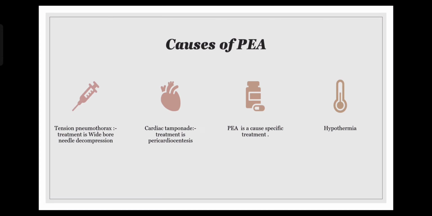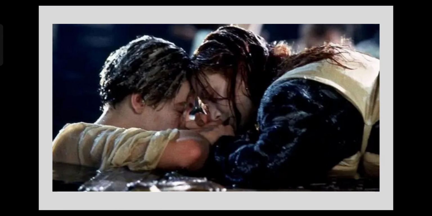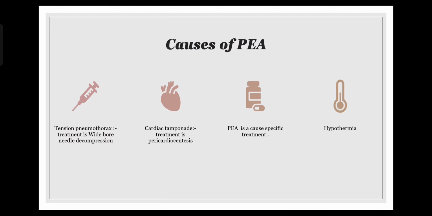even hypothermia. In fact, just to get your attention here, I have shown an image from the movie Titanic. You can see Jack and Rose here in the last parts of the movie when Jack is dying in the cold, freezing water of the Atlantic Ocean. You will remember in this particular scene that he is totally pale. His mentation is affected. He's not able to recognize Rose properly. You will notice that his lips are turning blue and his heart is gradually slowing down. Hypothermia is also a cause for development of pulseless electrical activity.